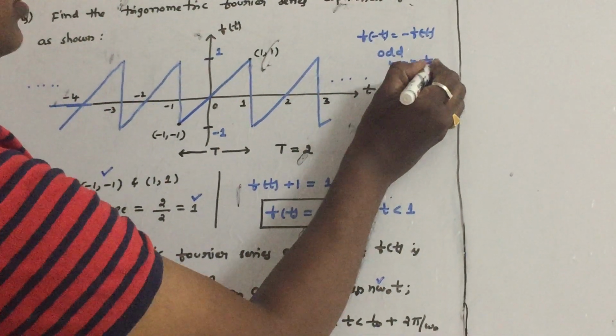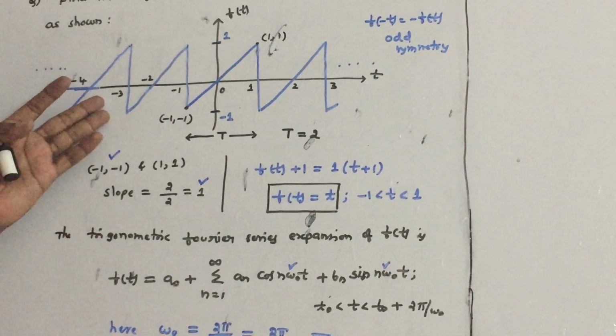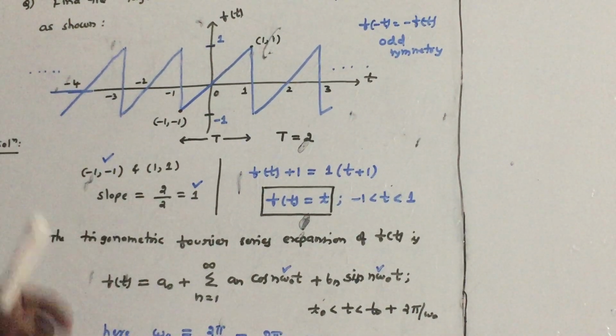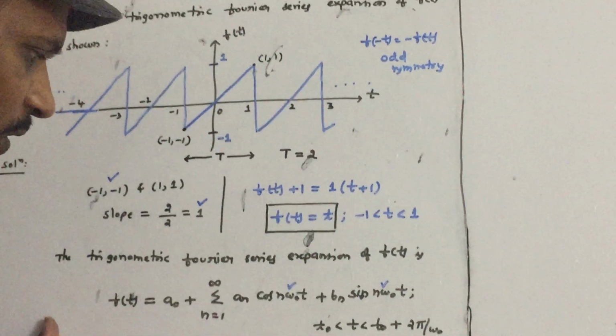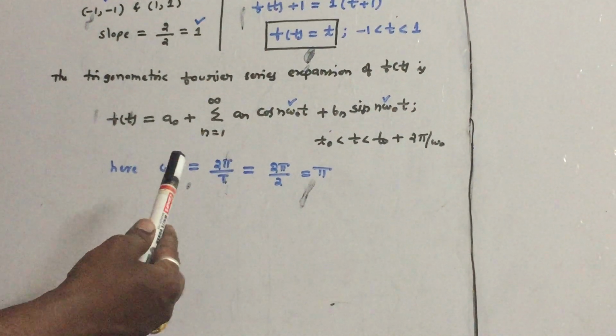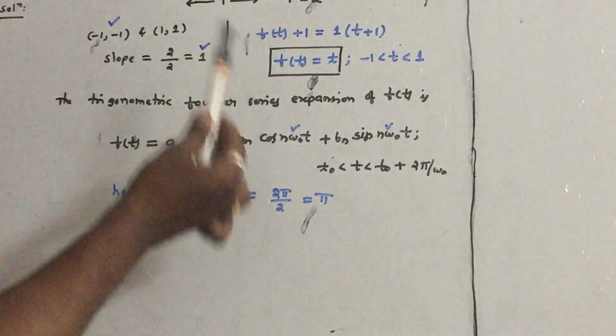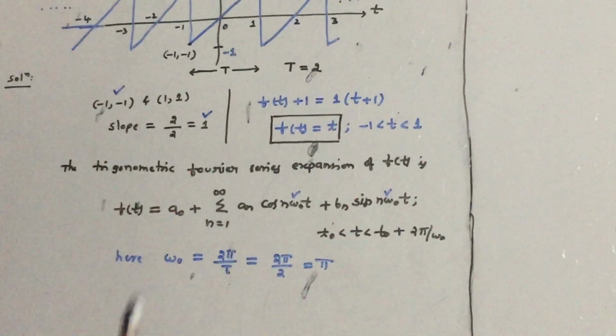You can clearly check that the given signal f of t contains odd symmetry. So what is the trigonometric Fourier series expansion? The expansion consists of only sine terms, and the cosine terms are 0. That is what you have to observe from this problem.